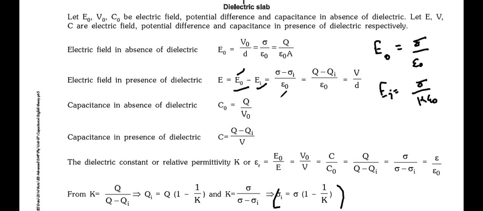You will just write in terms of sigma and K. So if I write like this, E is sigma by K epsilon naught. This E naught is sigma by epsilon naught, minus sigma I by epsilon naught. Simple, very simple, very basic. Right?